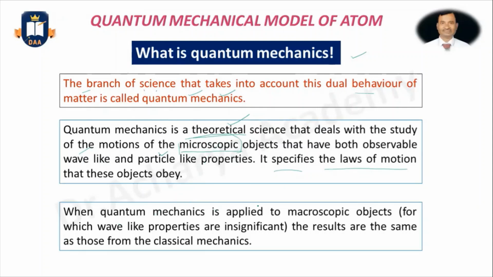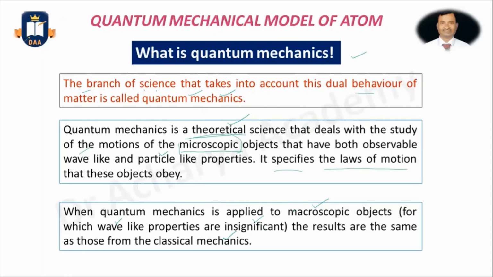When quantum mechanics is applied to a macroscopic object, that means a heavy object with large mass, the wave character of that object is very insignificant. In that case, quantum mechanics will be equivalent to classical mechanics.